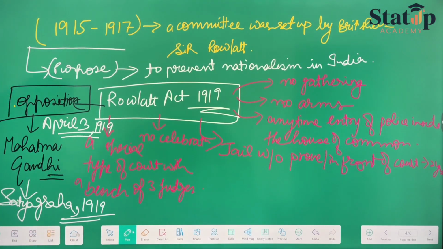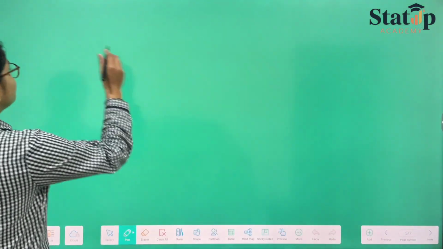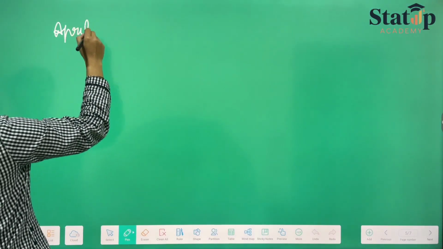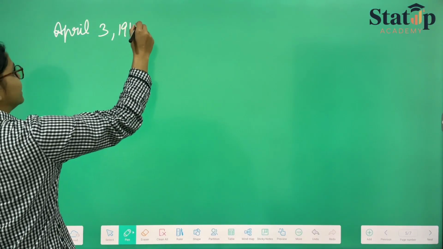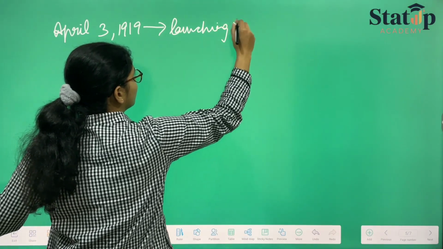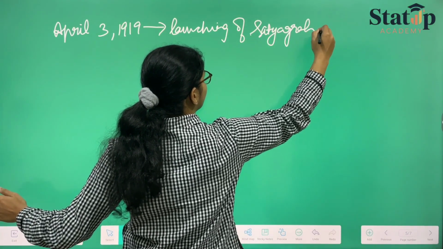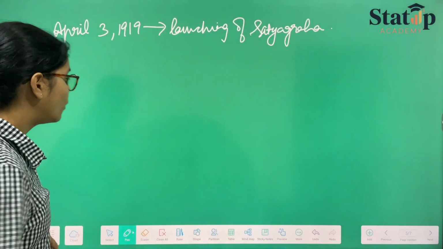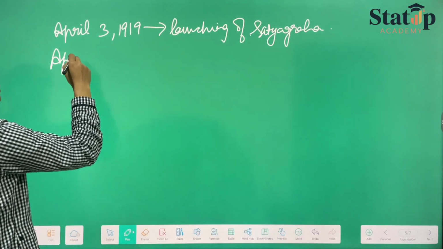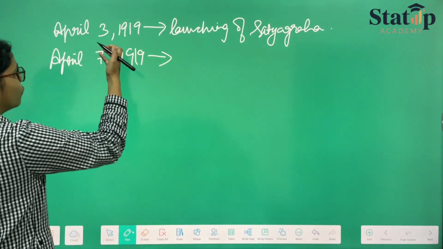Okay, everything was happening. April 3, 1919, launching of Satyagraha. After the launch, what happened? Let us move to April 7, 1919.